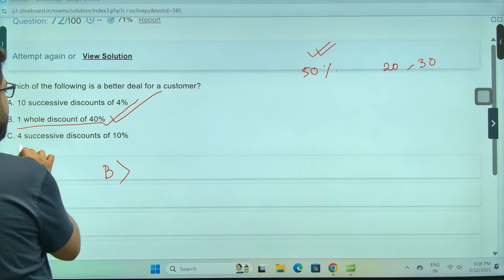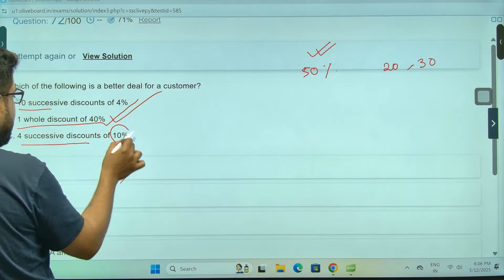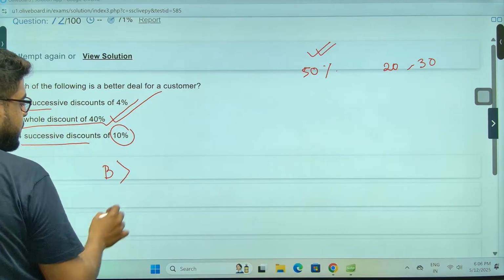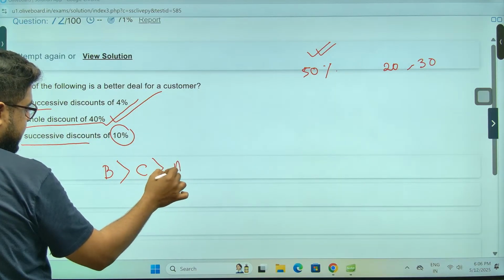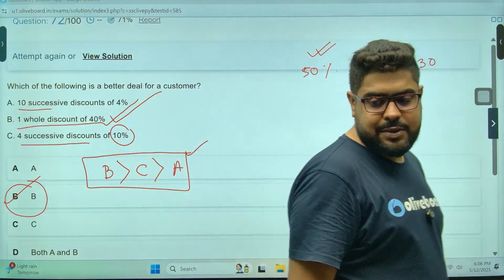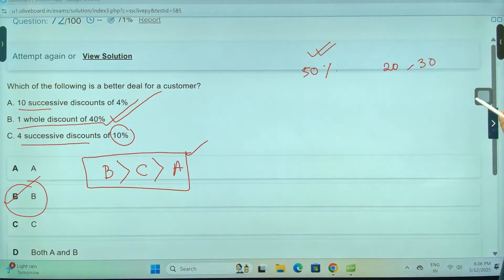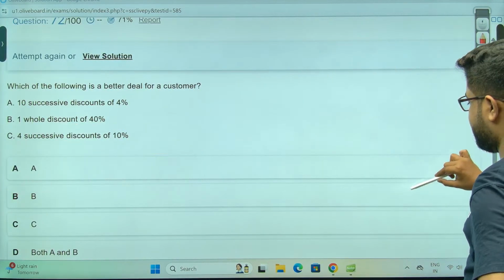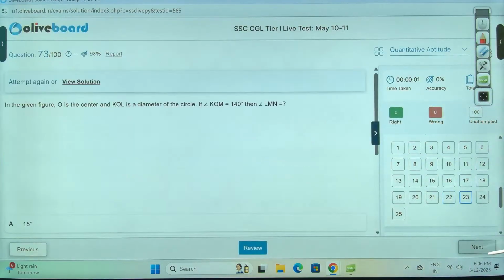Then, sir, comes 4 discounts and 10 discounts, because all are 40, 4 into 10, like 10 into 4. So then comes C, then comes A. From the point of view of the customer, this is the order, sir. B first, then C, then A. Correct, sir? Chalo.